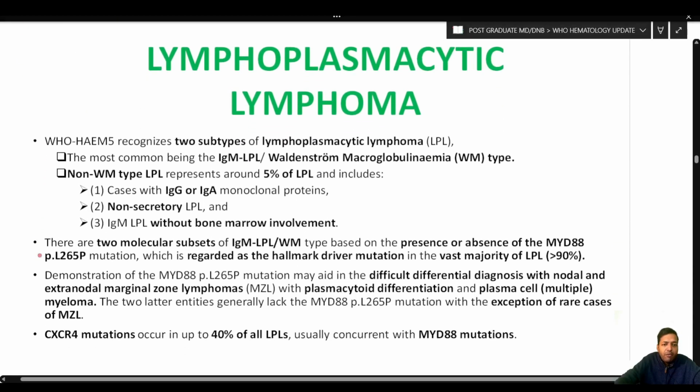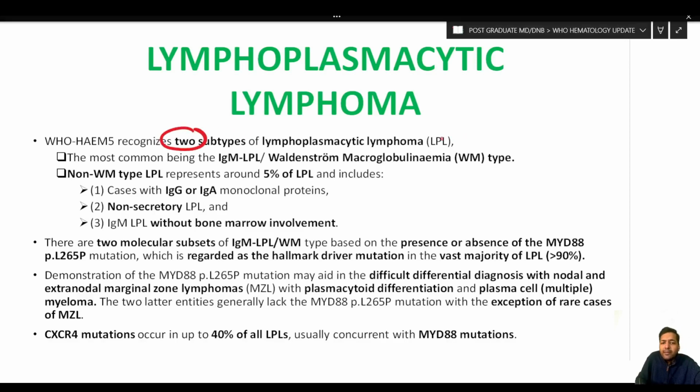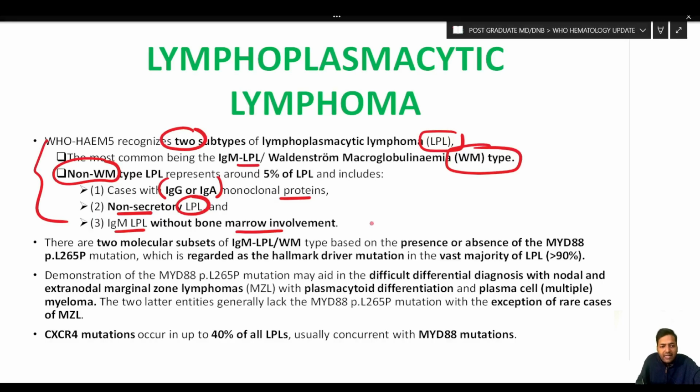So first, if we look at the lymphoplasmacytic lymphoma, again over here, the 5th edition is recognizing two subtypes of lymphoplasmacytic lymphoma. The most common is the IgM lymphoplasmacytic lymphoma, also called Waldenstrom's macroglobulinemia, and the other, comprising only 5% of lymphoplasmacytic lymphoma, is the non-Waldenstrom macroglobulinemia type LPL. Okay, so these include three entities: cases which have IgG or IgA as the monoclonal proteins, or cases which are non-secretory LPL, or IgM LPL which does not have any bone marrow involvement. Okay, so this is the basic classification of lymphoplasmacytic lymphoma.